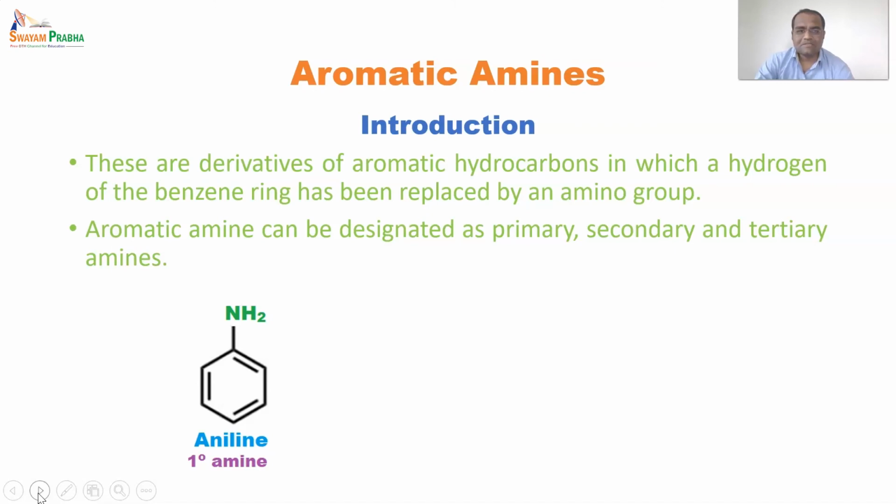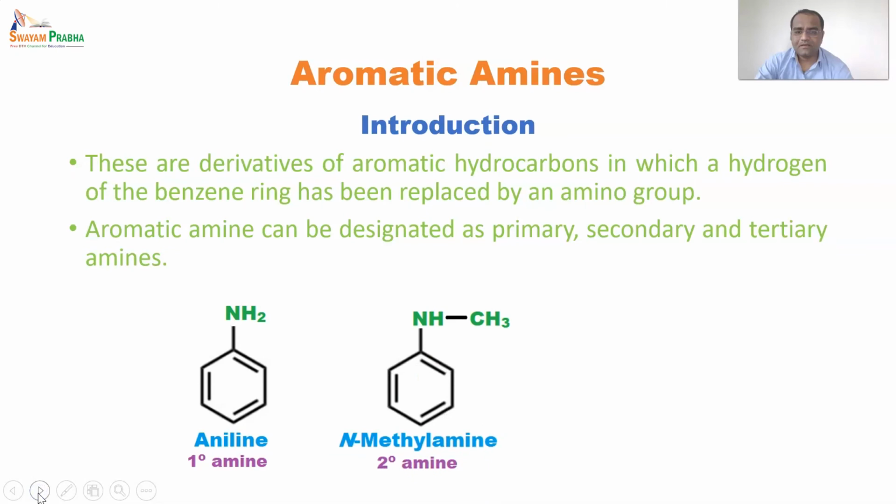Aromatic amines can basically be categorized as primary, secondary and tertiary. We have already seen an example of a primary amine, that is aniline. A secondary amine example is N-methylaniline. Why is it said to be secondary? Because one of the hydrogens has been replaced by a group. Instead of hydrogen it has a methyl group, so that is the reason why it is said to be a secondary amine.